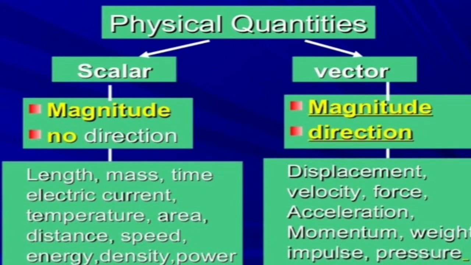The examples of scalar quantities are length, mass, time, electric current, temperature, area, distance, speed, energy, density, power, etc. Whereas the examples of vector quantities, familiar to you, are displacement, velocity, force, acceleration, momentum, weight, impulse, pressure. All these are examples of vector quantities. This is how the physical quantities are classified into scalar and vector.